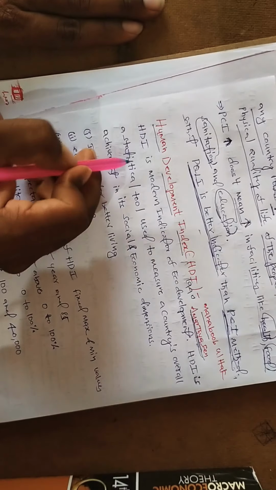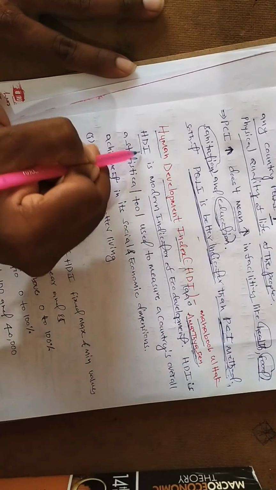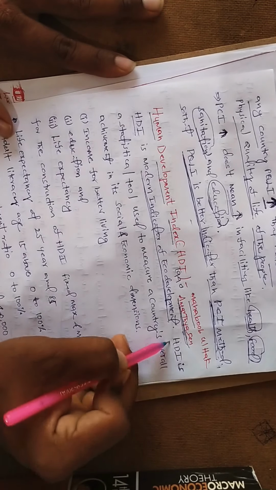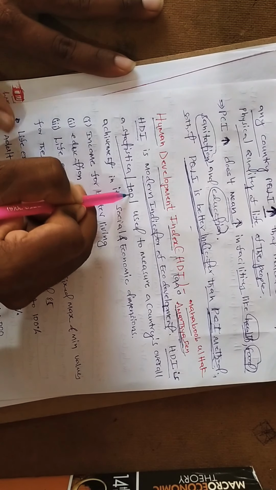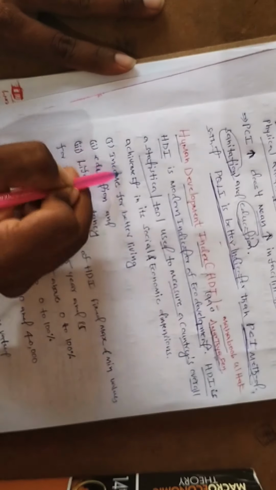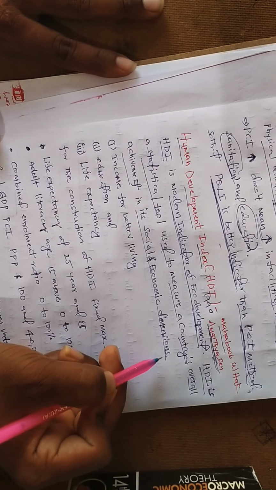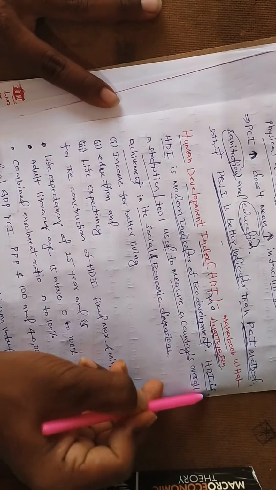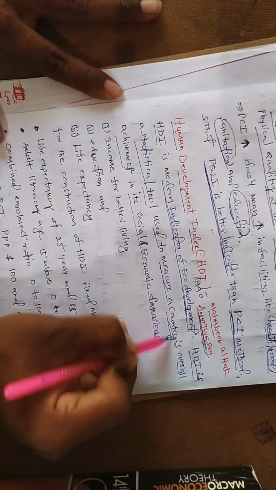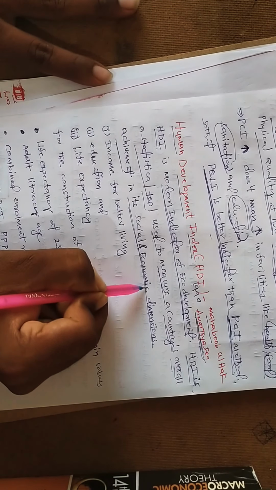HDI is the modern indicator of economic development, a statistical tool used to measure a country's overall achievement in its social and economic dimensions.